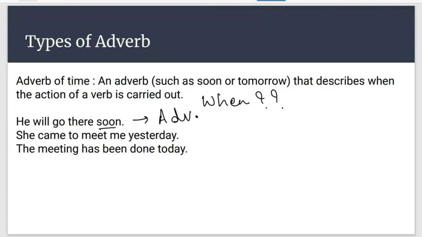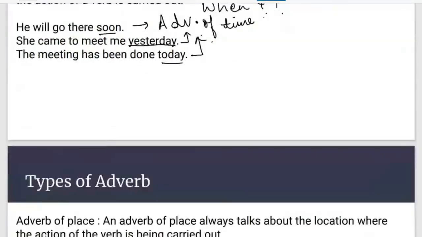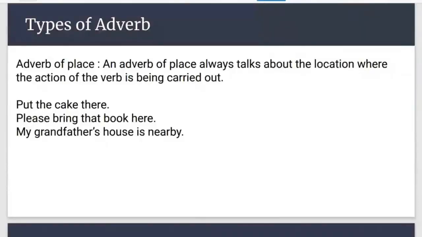Now in the second sentence, you tell me what the adverb of time is. Ask the question, analyze the sentence and tell me which word in sentence number 2 is the adverb of time. Very good. So this is the adverb of time: yesterday. Let's talk about the third one. The meeting has been done today. In this sentence, which word is the adverb of time? Very good. Today is the adverb of time. Adverb of manner answers how, and adverb of time answers when.